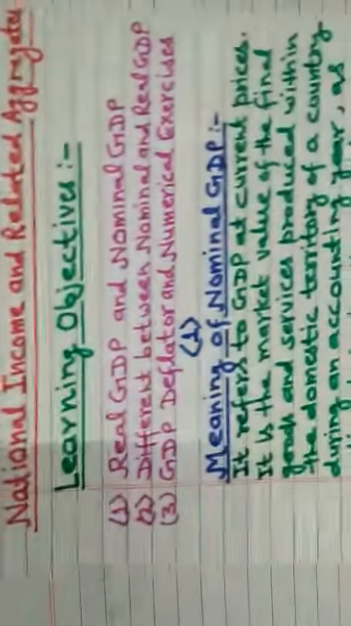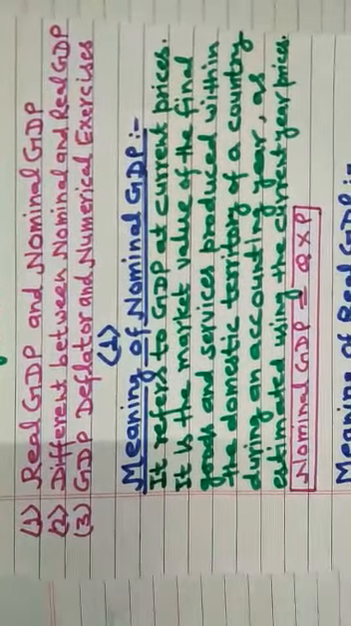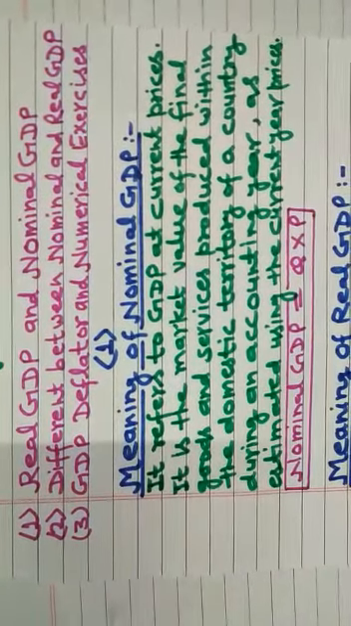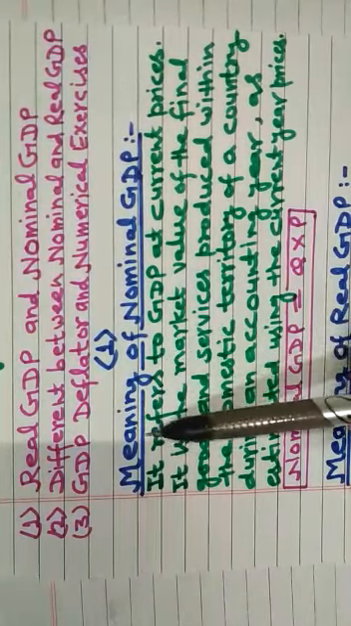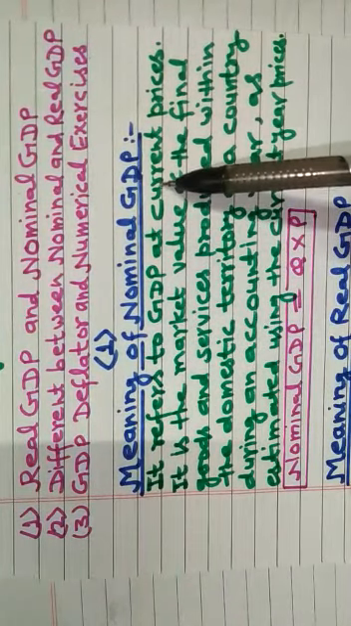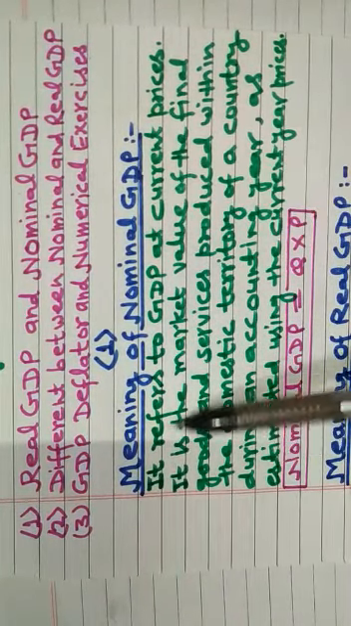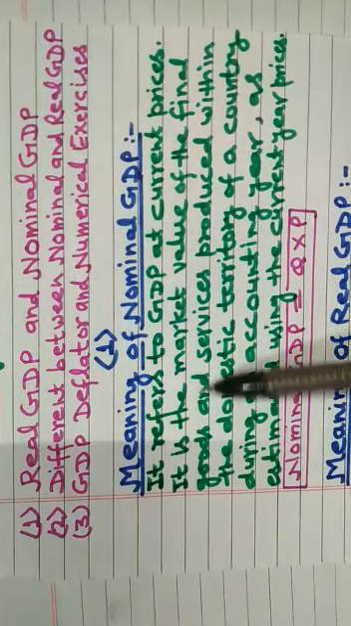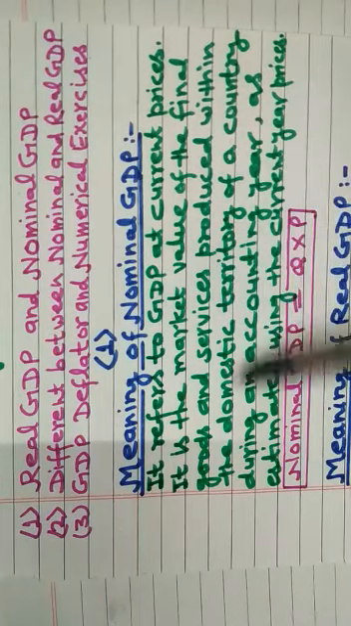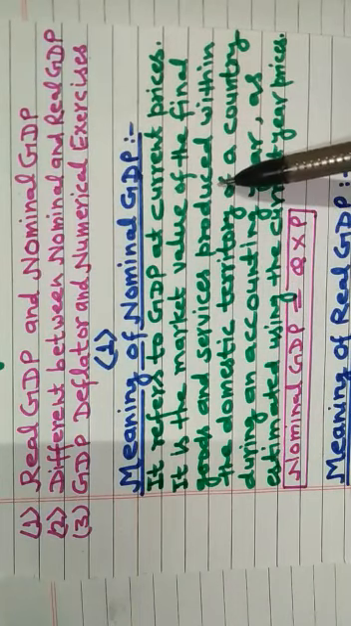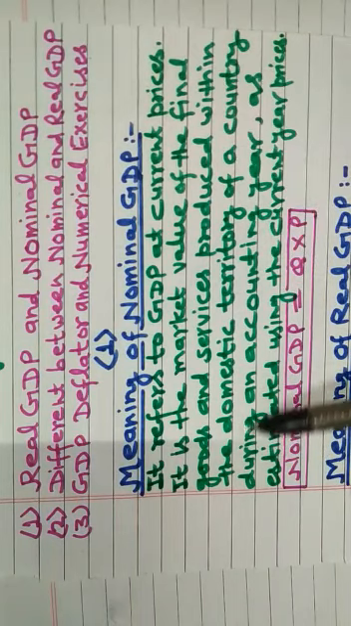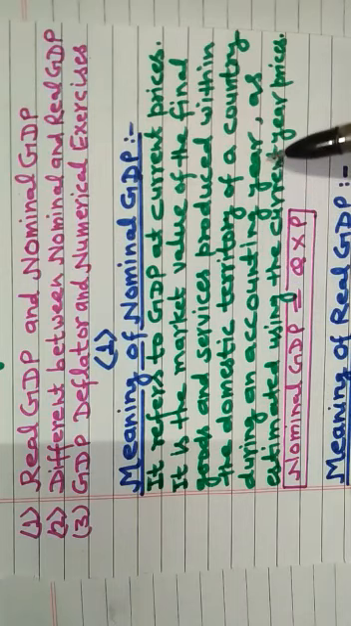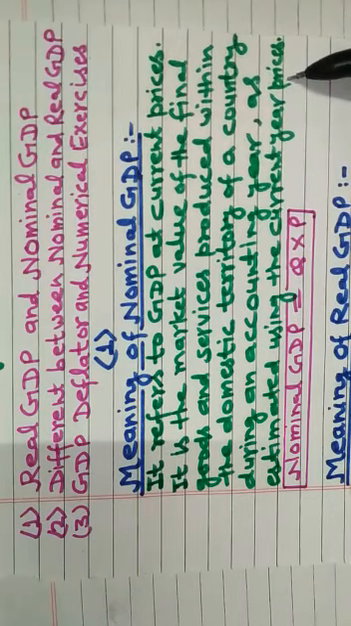Now we start the first point, that is meaning of nominal GDP. It refers to GDP at current prices. It is the market value of the final goods and services produced within the domestic territory of a country during an accounting year as estimated using the current year prices.